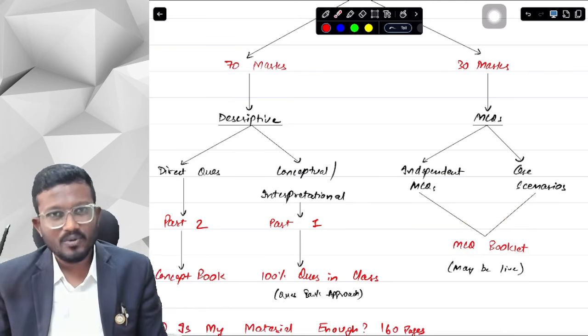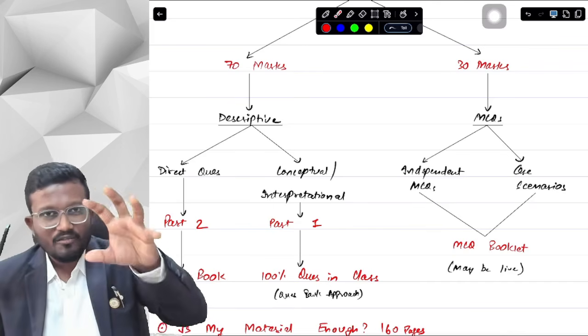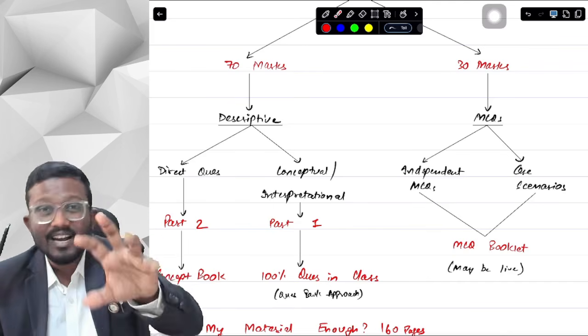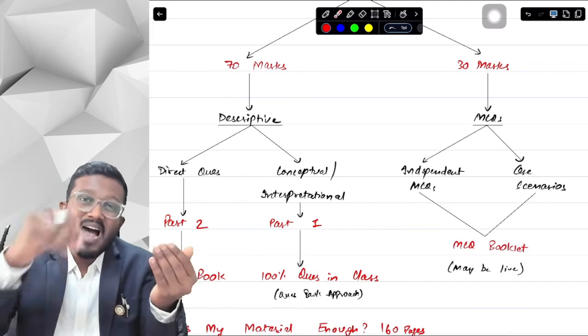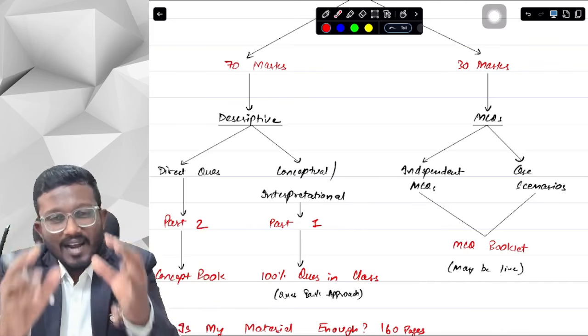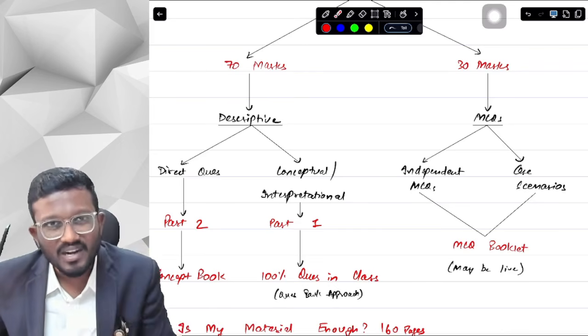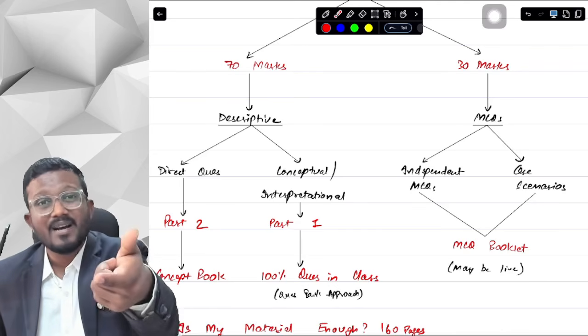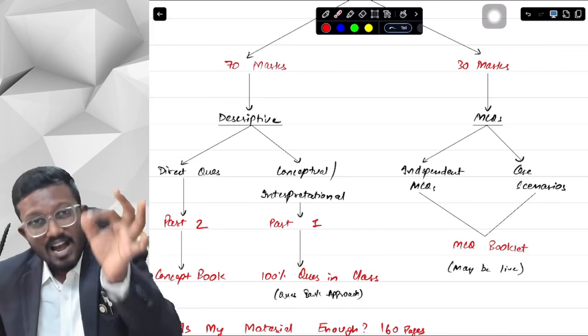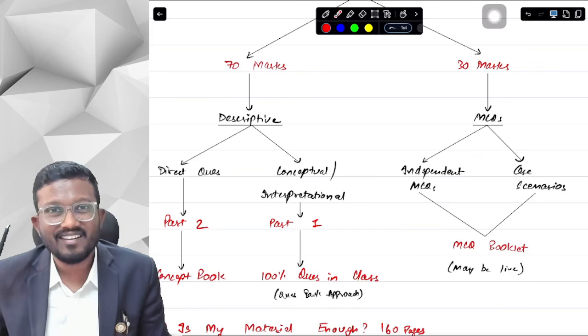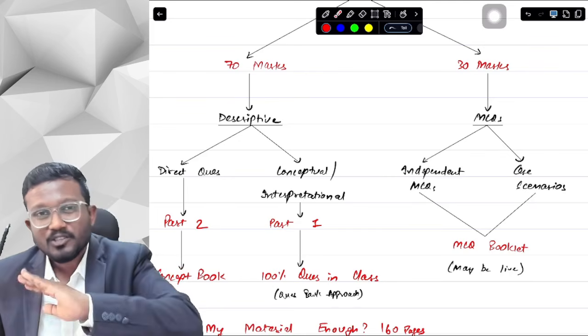So what we can do is, all the MCQ points that are already asked by the ICAI, or that can be asked by the ICAI, will be shown to you in the class itself. I will tell you, okay, this is an MCQ point, this was asked by ICAI, this may be asked by ICAI. I have already highlighted in the concept book and the handwritten notes that these are the MCQ points, so you don't have to worry about it.